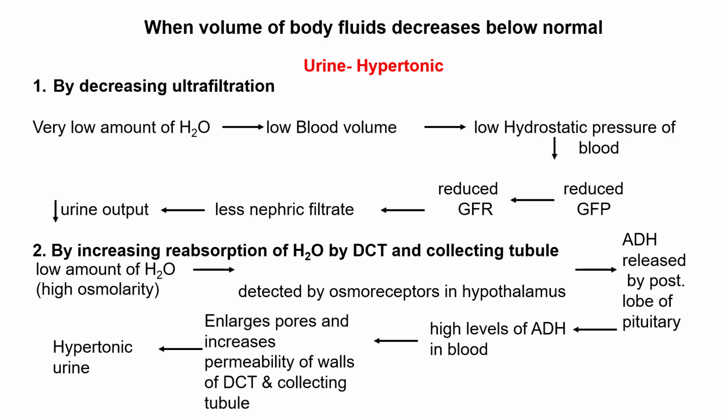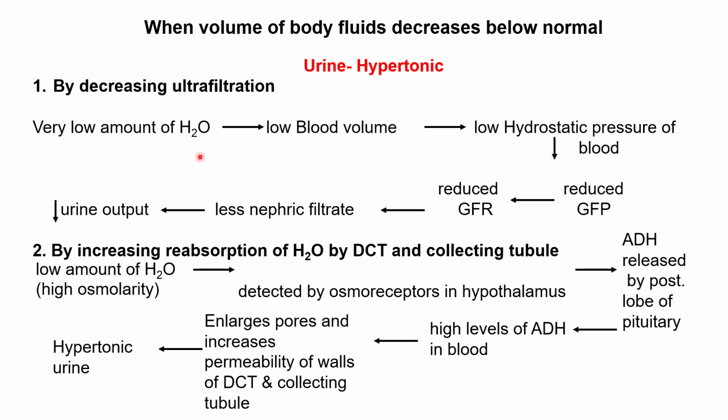So could be higher temperatures which will increase the perspiration rate. So उस time पे urine जो pass होगा that will be hypertonic urine. Less amount of water will be released in the urine. Body पानी को रीएब्सॉर्ब करने की टेंडेंसी रखेगी. सो जो हमने पहली कंडीशंस देखी हैं उससे ऑपोजिट कंडीशंस ऑपरेट करेंगी कि अल्ट्रा फिल्ट्रेशन का जो रेट है दैट विल डिक्रीज एंड reabsorption by DCT and collecting tubule would increase.